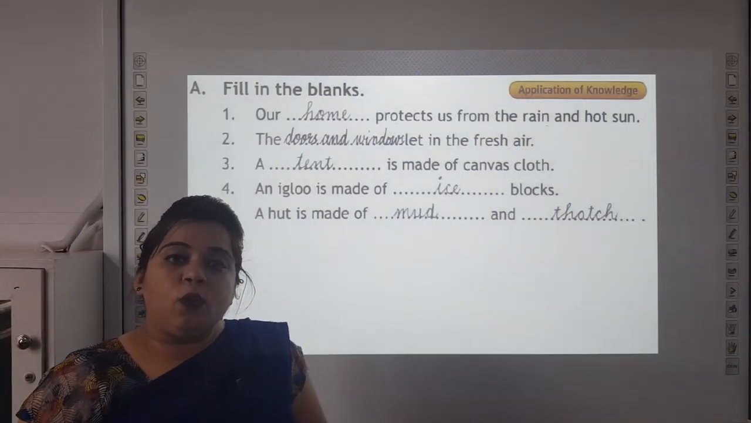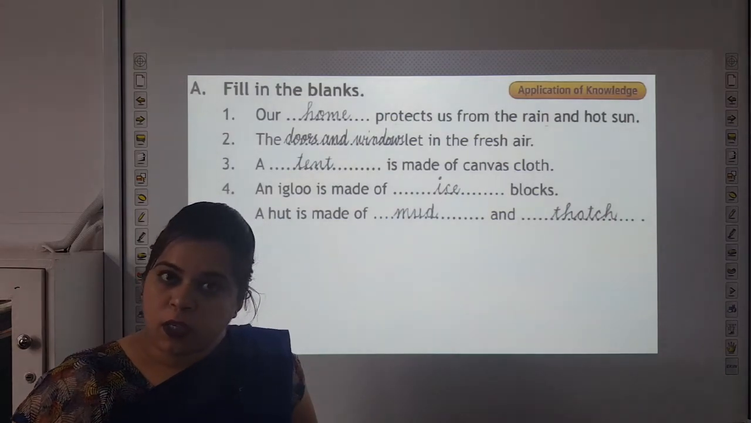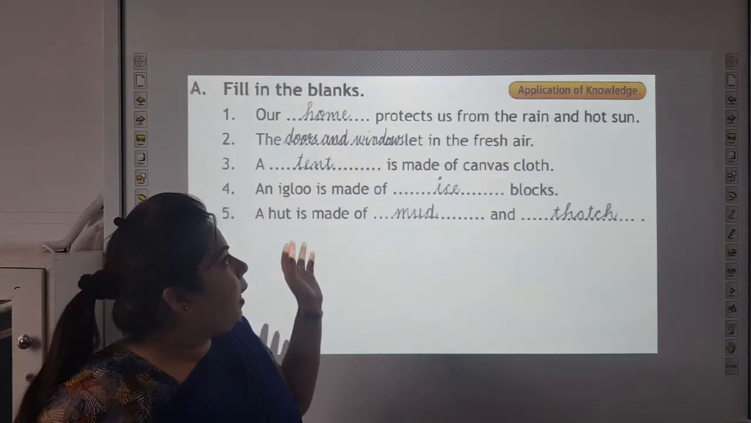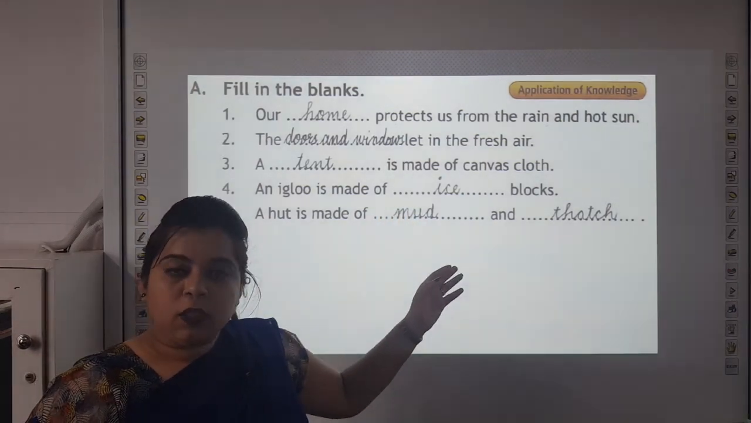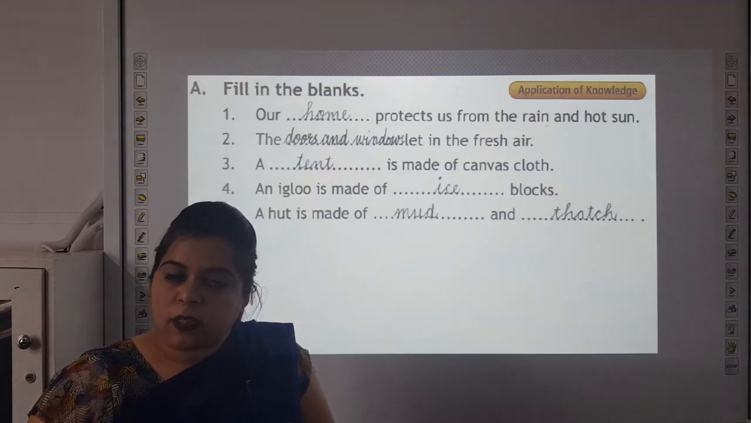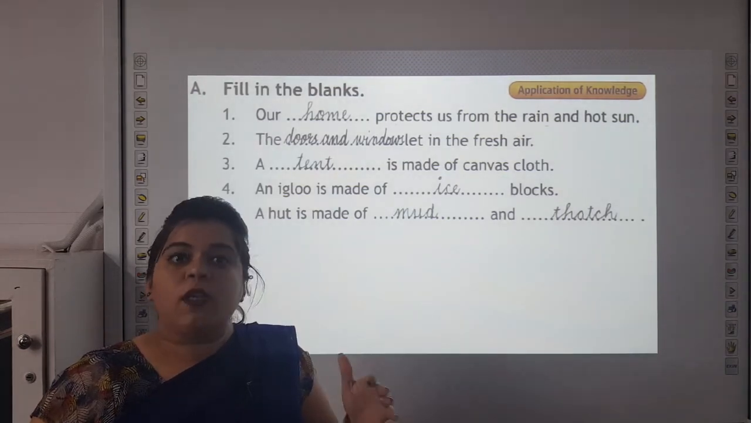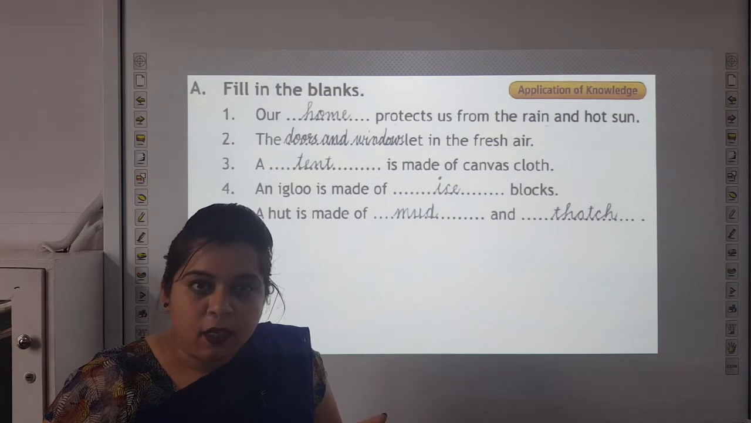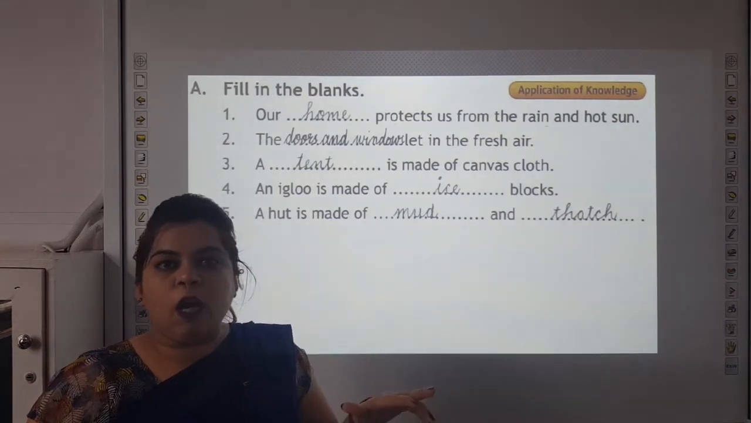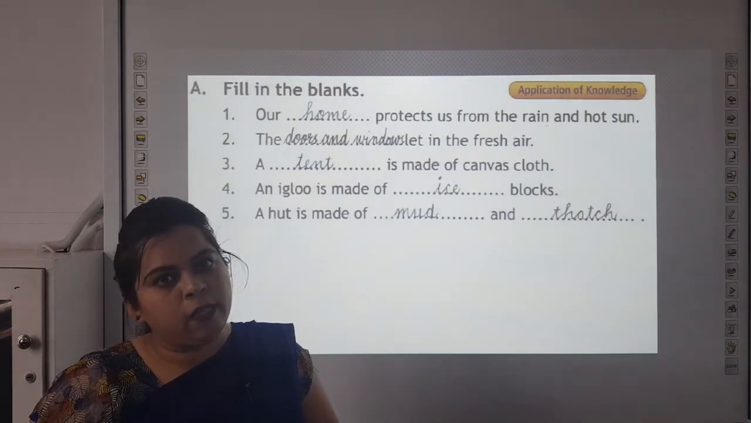Now children, as I told you, we have different types of houses. Every type of house is made from different material. Tent house is made from canvas cloth. Igloo, we have igloo also. Igloo is made of ice bricks. Caravan is a moving house, like our car has wheels. The same way caravan also has wheels. It's a moving house. We can move here and there from that house.